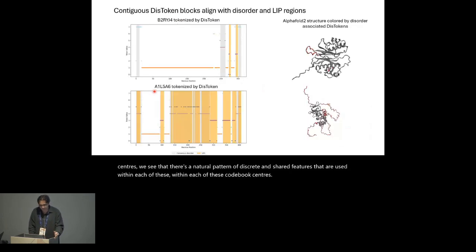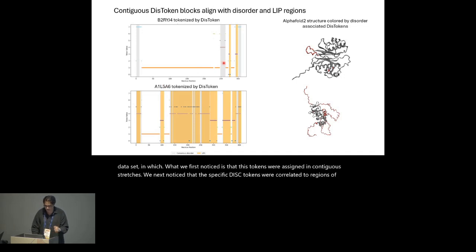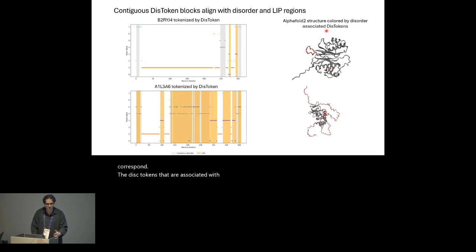We wanted to next evaluate whether DIS tokens were assigned in contiguous stretches. And so what I'm showing here is an example of two proteins that were randomly drawn from our data set, in which what we first noticed is that DIS tokens were assigned in contiguous stretches. We next noticed that the specific DIS tokens were correlated to regions of consensus disorder, here denoted in gray, or linear interacting peptides, here denoted in yellow. And when we visualize our DIS tokens on the AlphaFold structure, we see that the DIS tokens that are associated with disorder correspond to regions of low AlphaFold pLDDT.